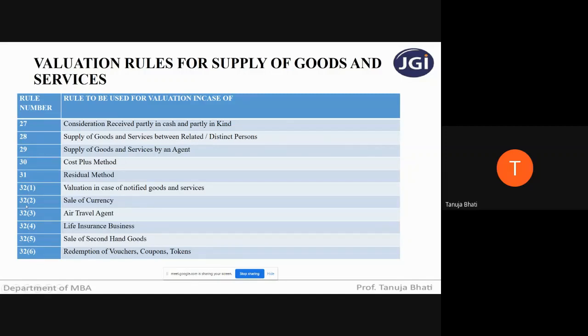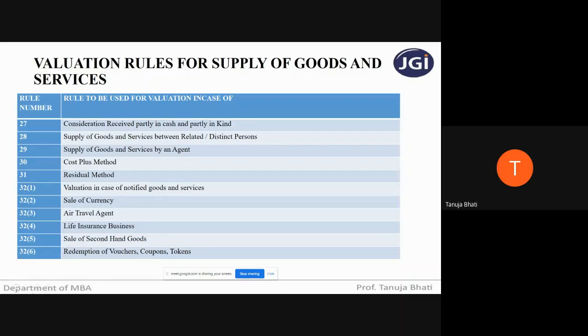Whereas rule 32, subsections 1, 2, 3, 4, 5, 6, talk about valuation in case of notified goods and services. So rules 27 to 31 cover valuation where the consideration is not received completely in the form of cash, and where the supply is made between related persons.